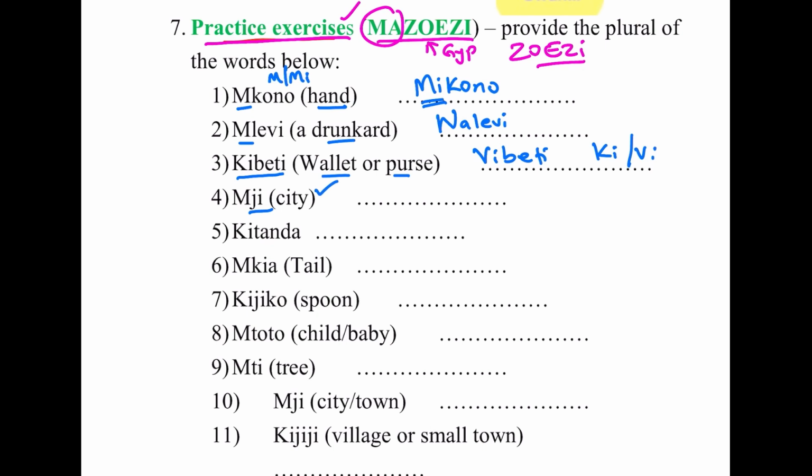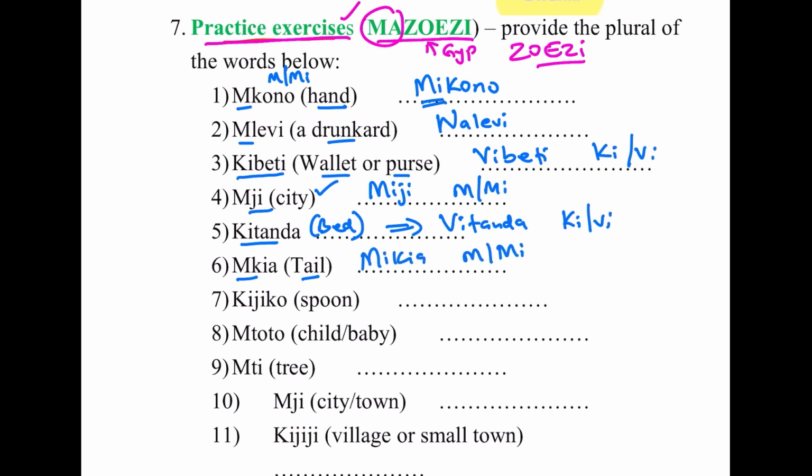Mji or city becomes miji. So becomes mi. Kitanda, that means a bed, becomes vitanda. That's beds. So that's ki to vi. Mkia, that's a tail, becomes mikia. Again, that's mi. Kijiko, that's a spoon, becomes vijiko. Ki to vi again. Mtoto, a child or a baby, becomes watoto because it's a person. So watoto. Mti, that's a tree, becomes miti.